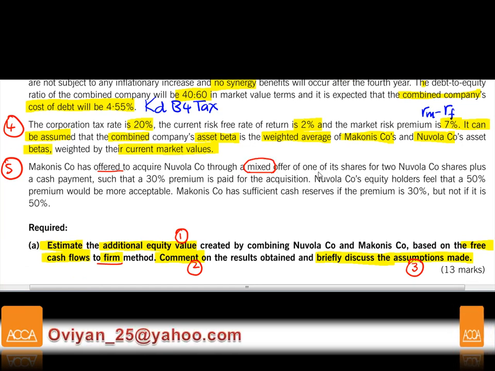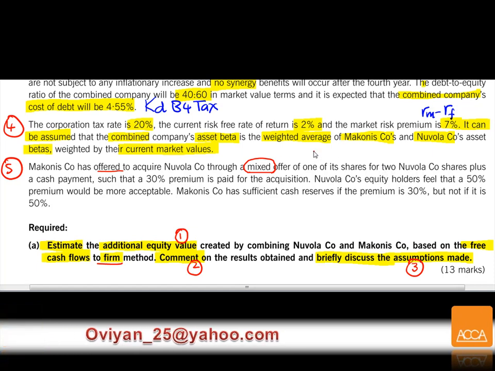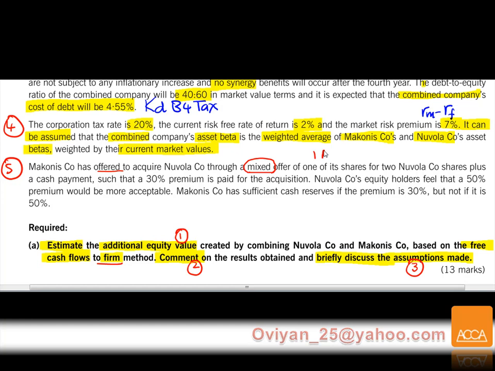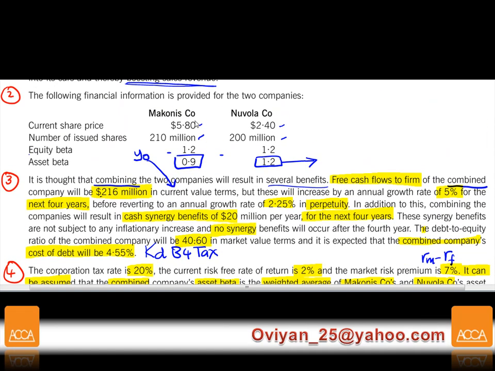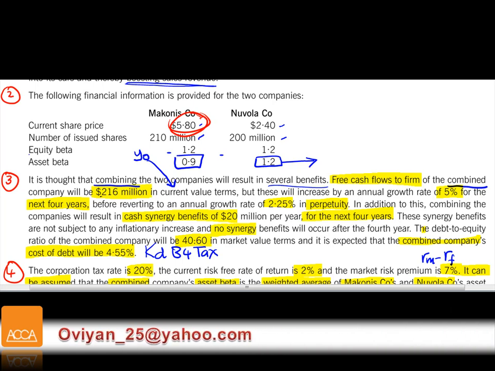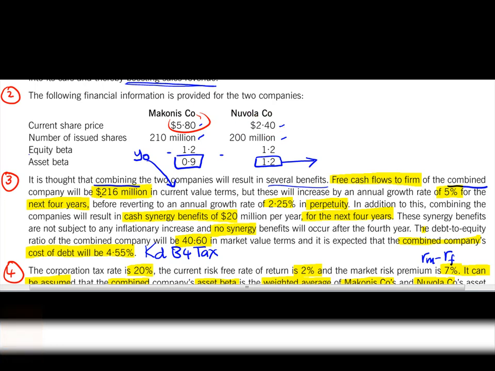Offer of one of its shares for 2 Novola shares. So this is going to be one of Makonis shares for 2 of Novola shares. Yeah, we know that Makonis shares is expensive. So you're going to give 1 for 2 of their shares.